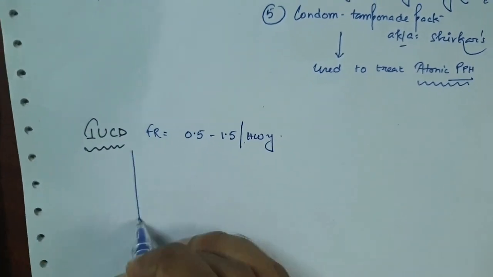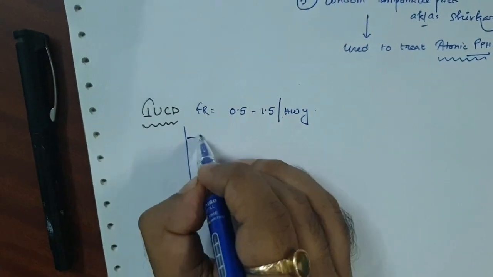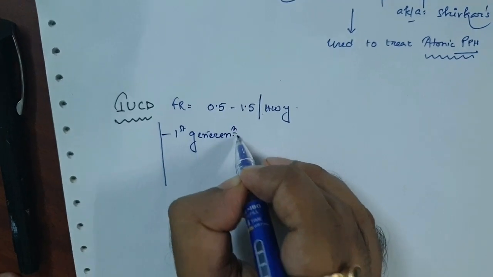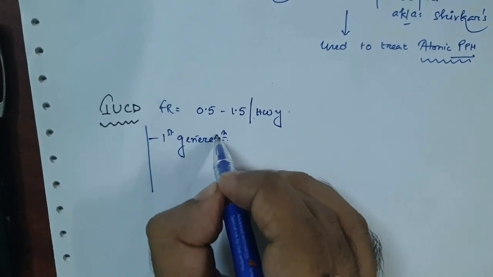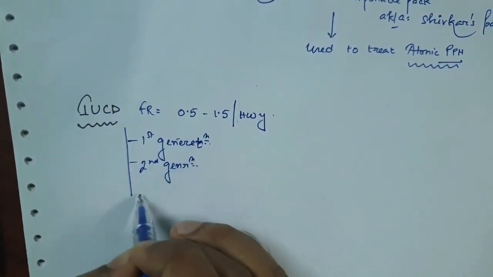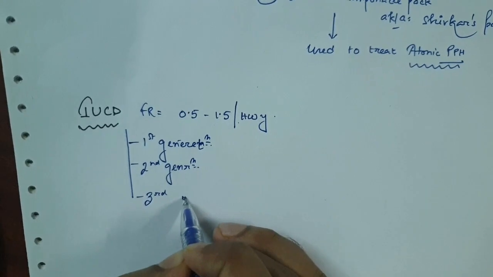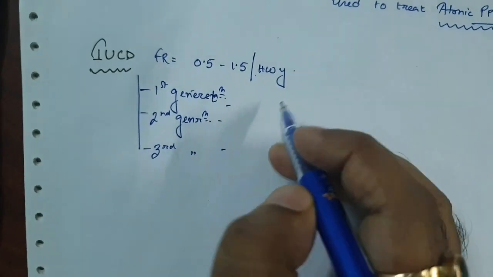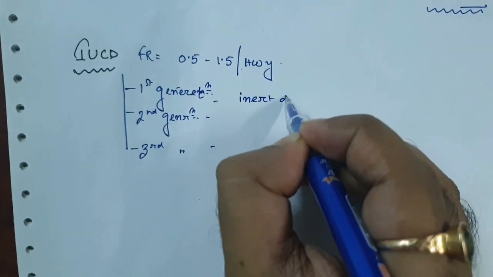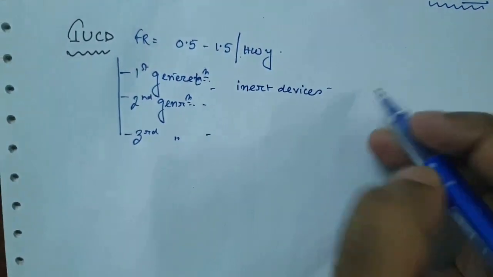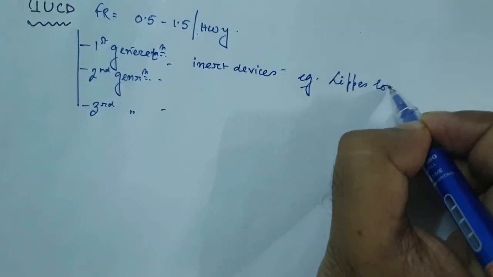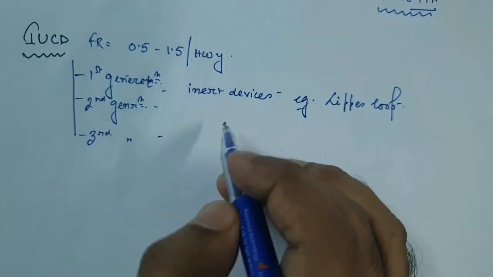Now IUCD has 3 generations: first generation, second generation, and third generation. In the first generation IUCD, we used inert devices, an example is Lippes loop, which is now obsolete.